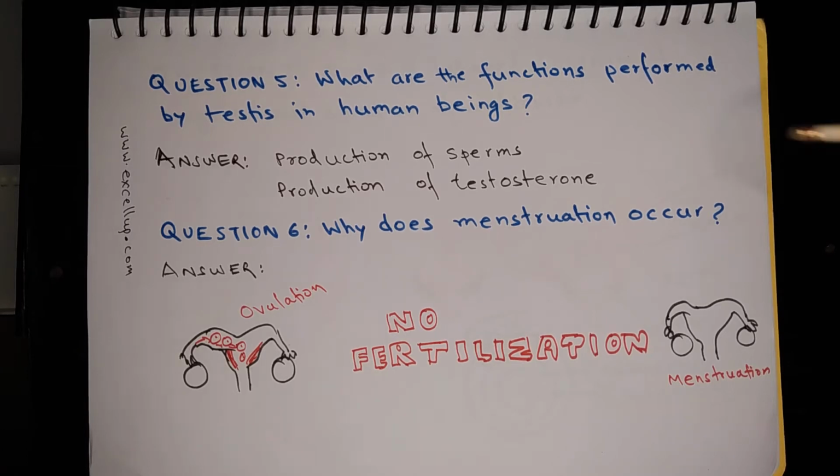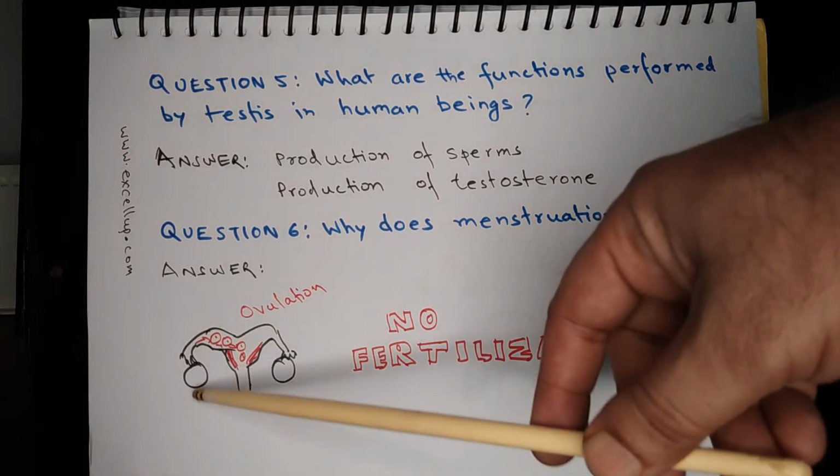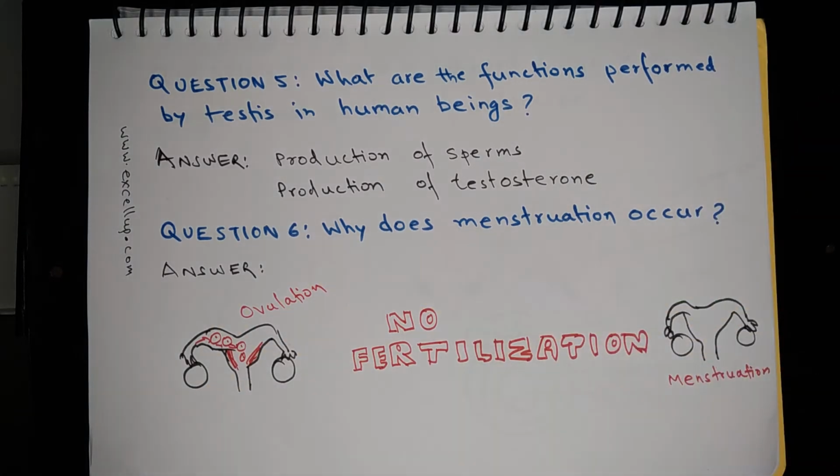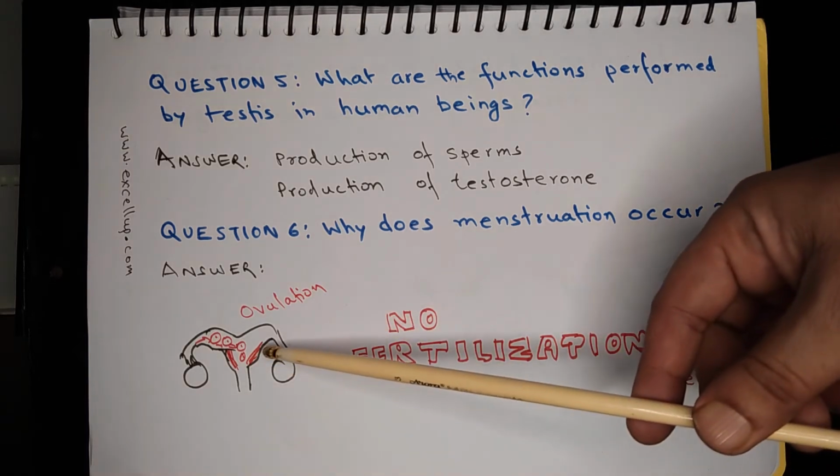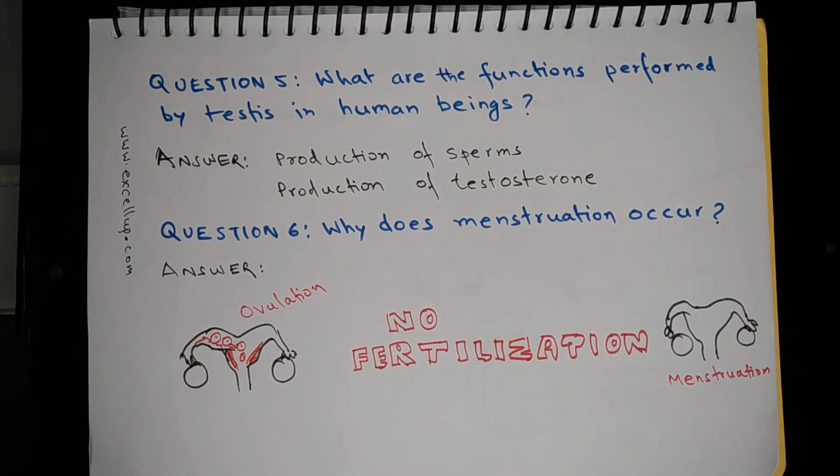Question 6: why does menstruation occur? What happens in each ovulation cycle? One egg gets transferred from either of the ovaries to the fallopian tubes. After that the uterus develops an extra layer, so the wall of the uterus becomes thick in anticipation of pregnancy, so that if pregnancy occurs, the uterus can take the role of providing a proper environment for gestation of the fetus.